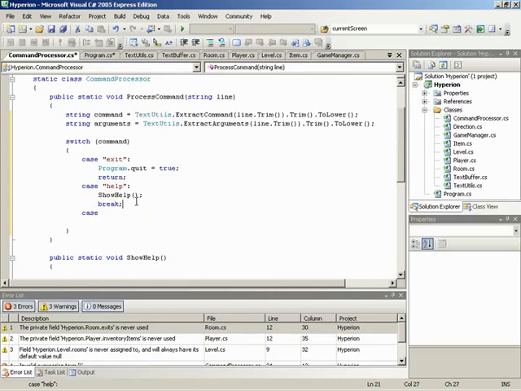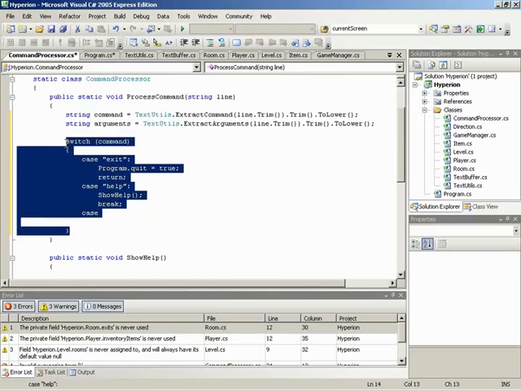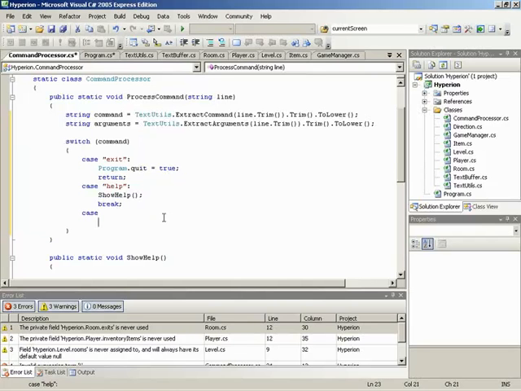the switch. So after we've processed the particular command, like in this case, you just typed case help, we're going to call the method show help, which as everyone sees is actually below. It's inside our command processor class. But then after it comes back from calling that method, it's just going to break, meaning jump out of our switch right here, just so that we can finish doing any additional code we want in our process command. So keep that in mind. You'll see where that's going to come into play in just a minute.